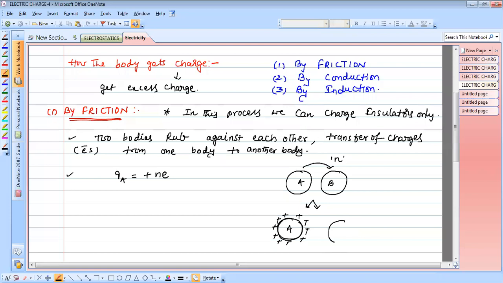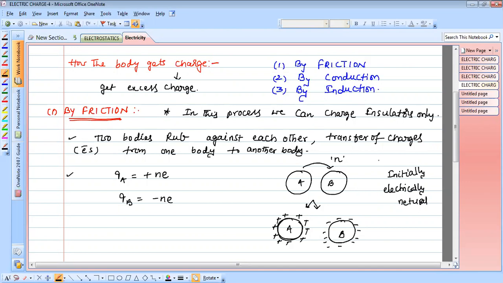Now body B gets exactly an equal amount of negative charge. So now QB is minus Ne. It's very simple. Initially, both are electrically neutral, so the total charge is zero.